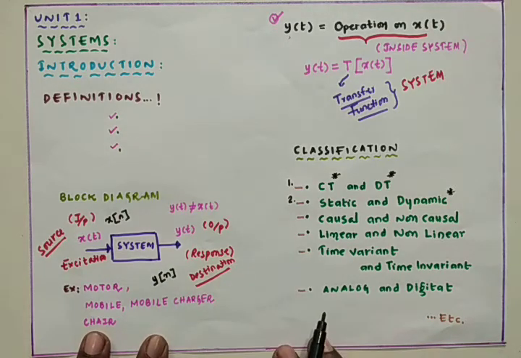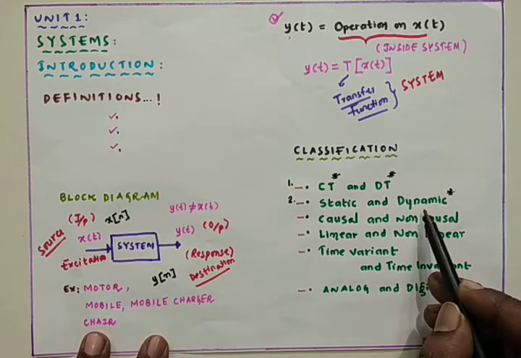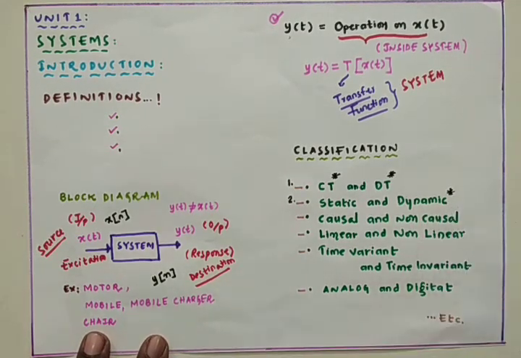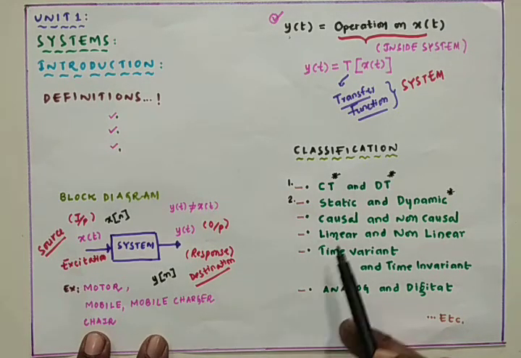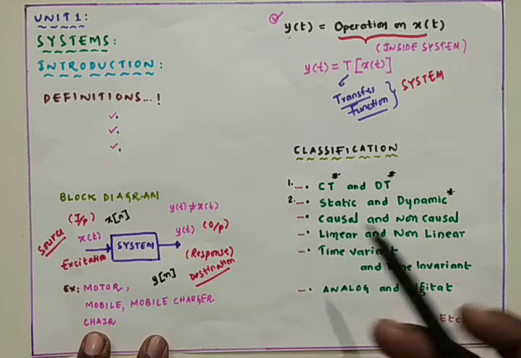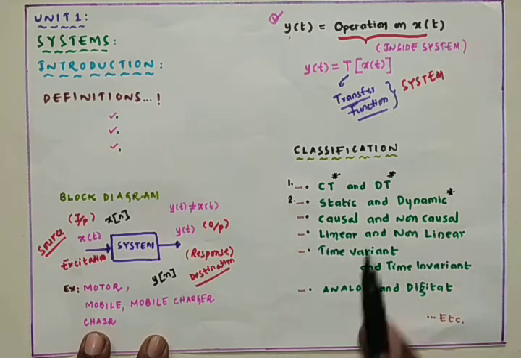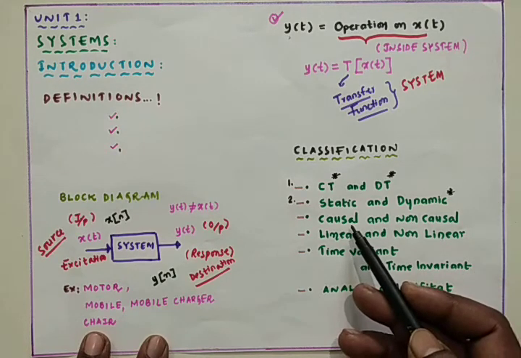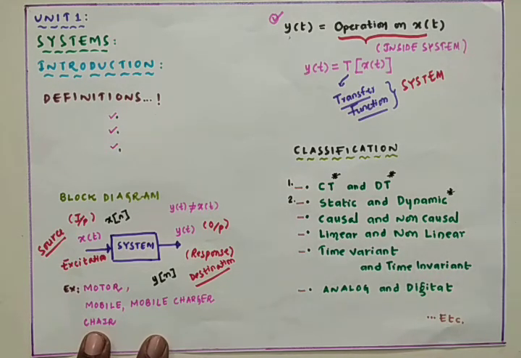Sequential circuit is one in which previous output can act as an input, or you can go with the feedback amplifiers, the best example for the dynamic system. And coming to the next one, it is causal and non-causal. If a system output is dependent on present and past inputs, not on the future, then that is called causal, otherwise it will be non-causal.